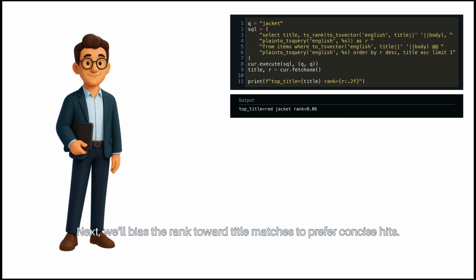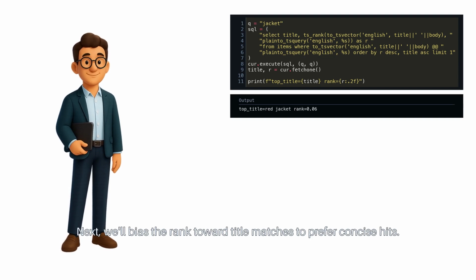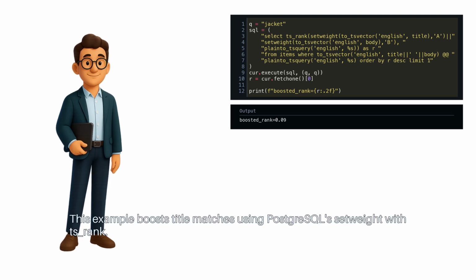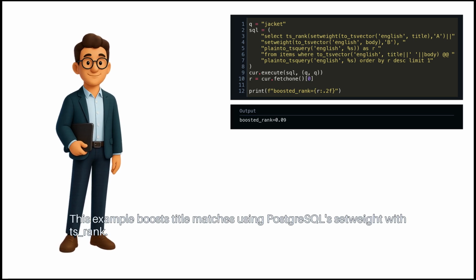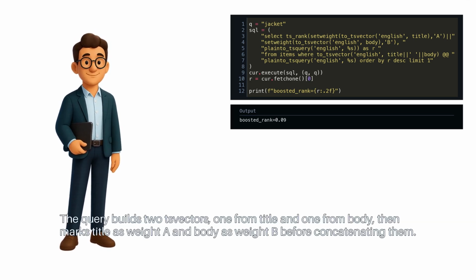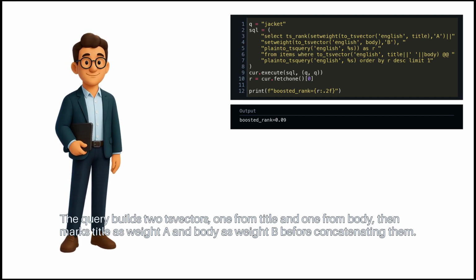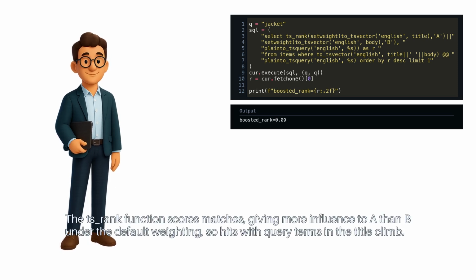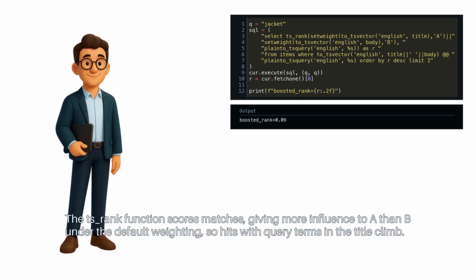Next, we'll bias the rank toward title matches to prefer concise hits. This example boosts title matches using PostgreSQL's setweight with tsvector. The query builds two tsvectors, one from title and one from body, then marks title as weight A and body as weight B before concatenating them. The ts_rank function scores matches, giving more influence to A than B under the default weighting.